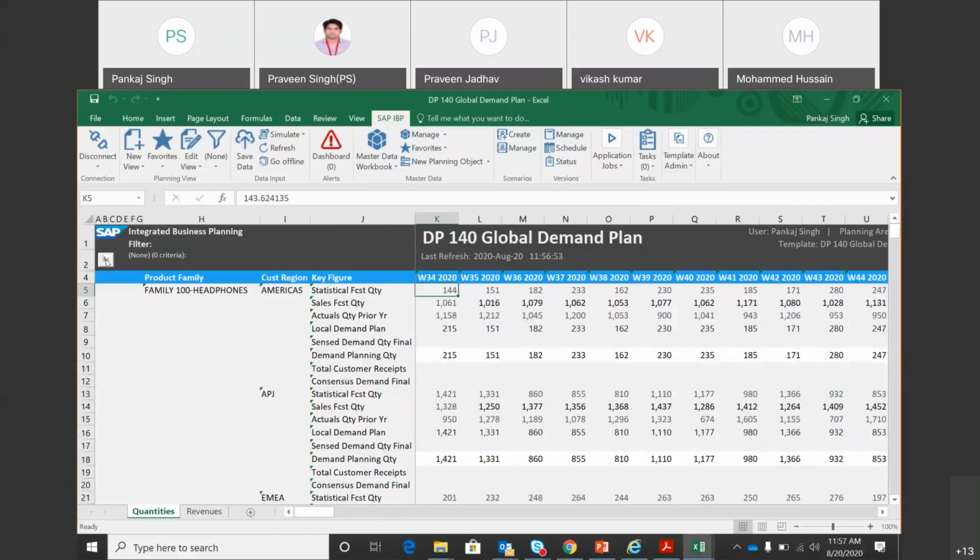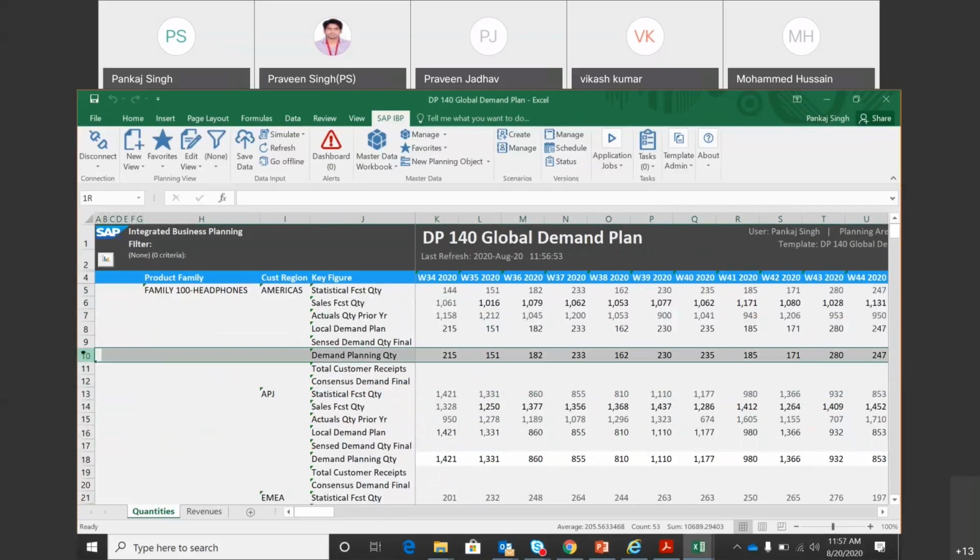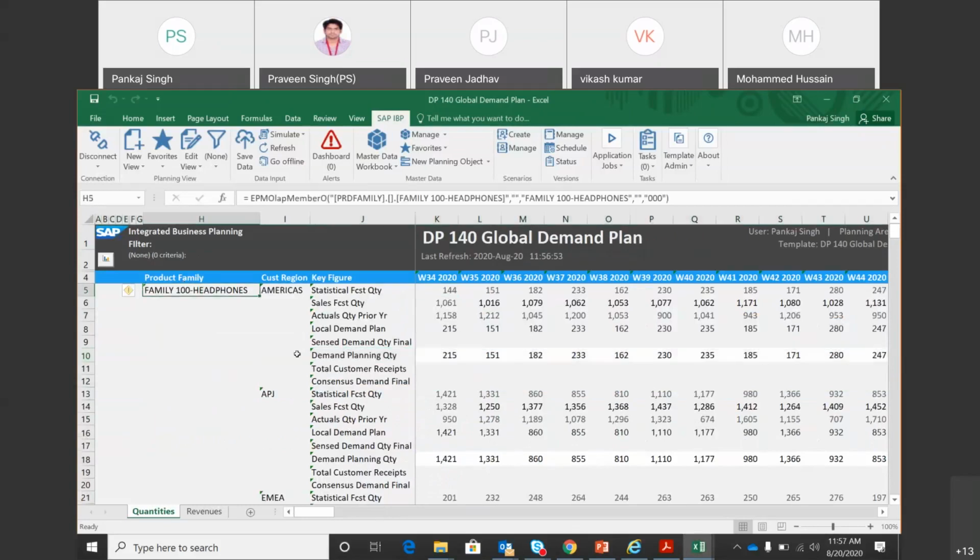Okay, so this is step 4 in the demand planning process. What is the final purpose? I want to have the values populated in this demand planning quantity. But before I go there, let's look at the level at which this is working. The level at which this is working is product family and customer region. So it is an aggregated level. The time granularity is still weekly, but we are looking at the data at the product family and customer region level. I will take a pause.